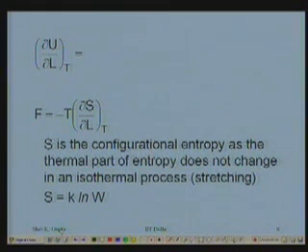If you write this, it turns out to be dU is TdS, so at constant temperature it is T delta S by delta L at constant temperature, minus dW, which is the work done on the rubber, delta W by delta L at constant temperature will become this. That is the combined first and second law I have differentiated already.